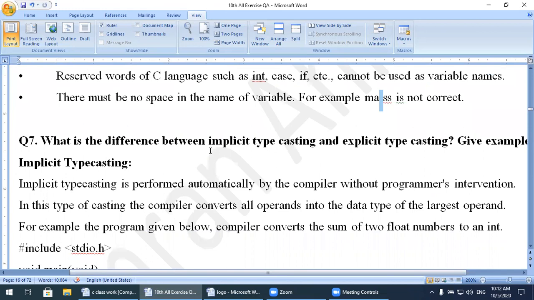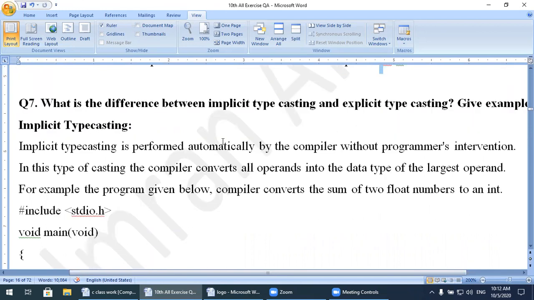Next question was what is the difference between implicit and explicit typecasting? That is today's topic. Already we have discussed this question in the short question answer. Over here we will do a simple example. What is the difference between implicit typecasting and explicit typecasting? Give an example of each.